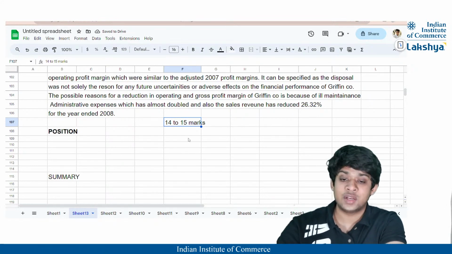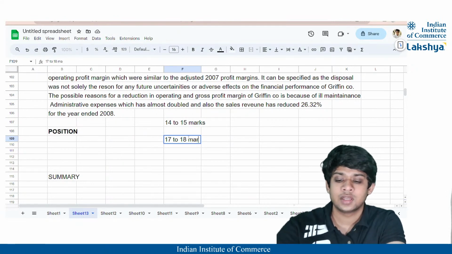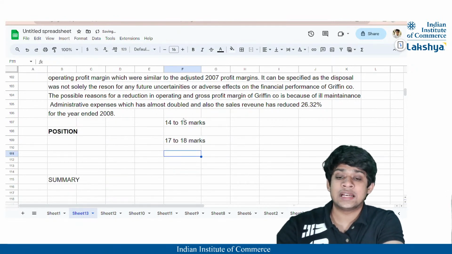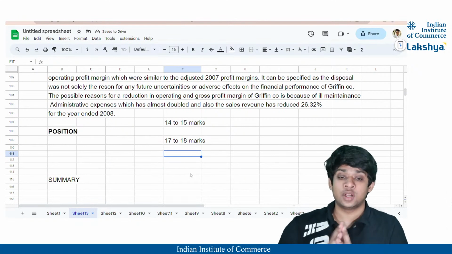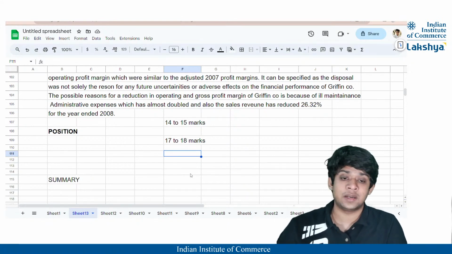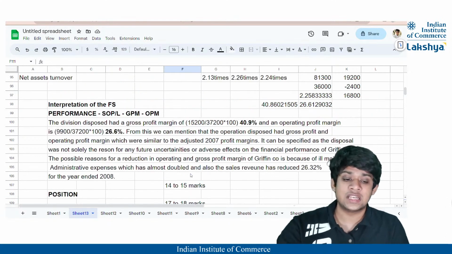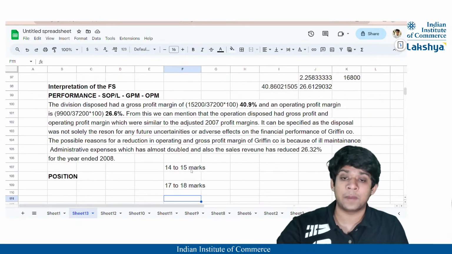And if you're very good at it, you can extend up to 17 to 18 marks, right? But do ensure that you know all the formulae and all the ratios, and that you can interpret correctly what you're supposed to interpret, and how you're supposed to interpret it, within the financial statements, right? So I hope this is clear, guys. With this, we are done with the mock paper.